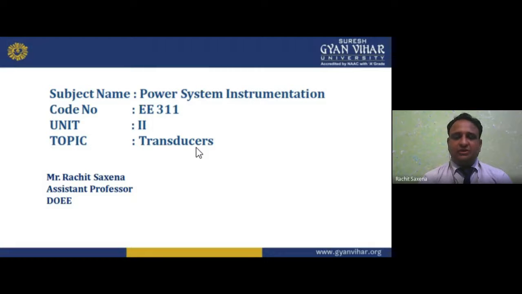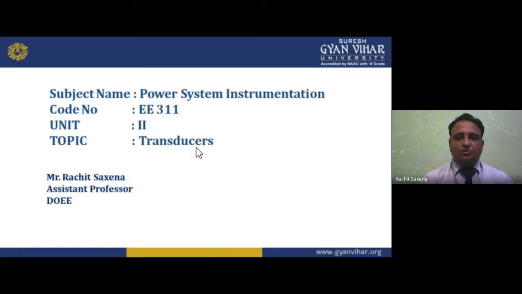And in this lecture, we are going to study the transducer. We have already started unit number 2, that is the transducer. The topic is transducer, but we are basically going to study measuring instruments. Measuring instruments come in the transducer category, but we are using them for measuring purposes, converting from one form to another.